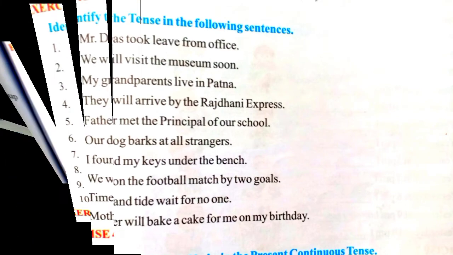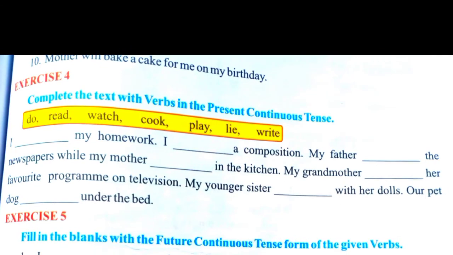Fourth exercise, complete the text with verbs in the present continuous tense. See some verbs are given in the yellow box, and present continuous tense form you have to use here. So present means you have to use the helping verbs am or is or are according to the subject, and continuous form means you have to add ing with these verbs which are given in the box, and you have to put each word correctly in these fill ups to do this exercise. You try to do this exercise by your own.